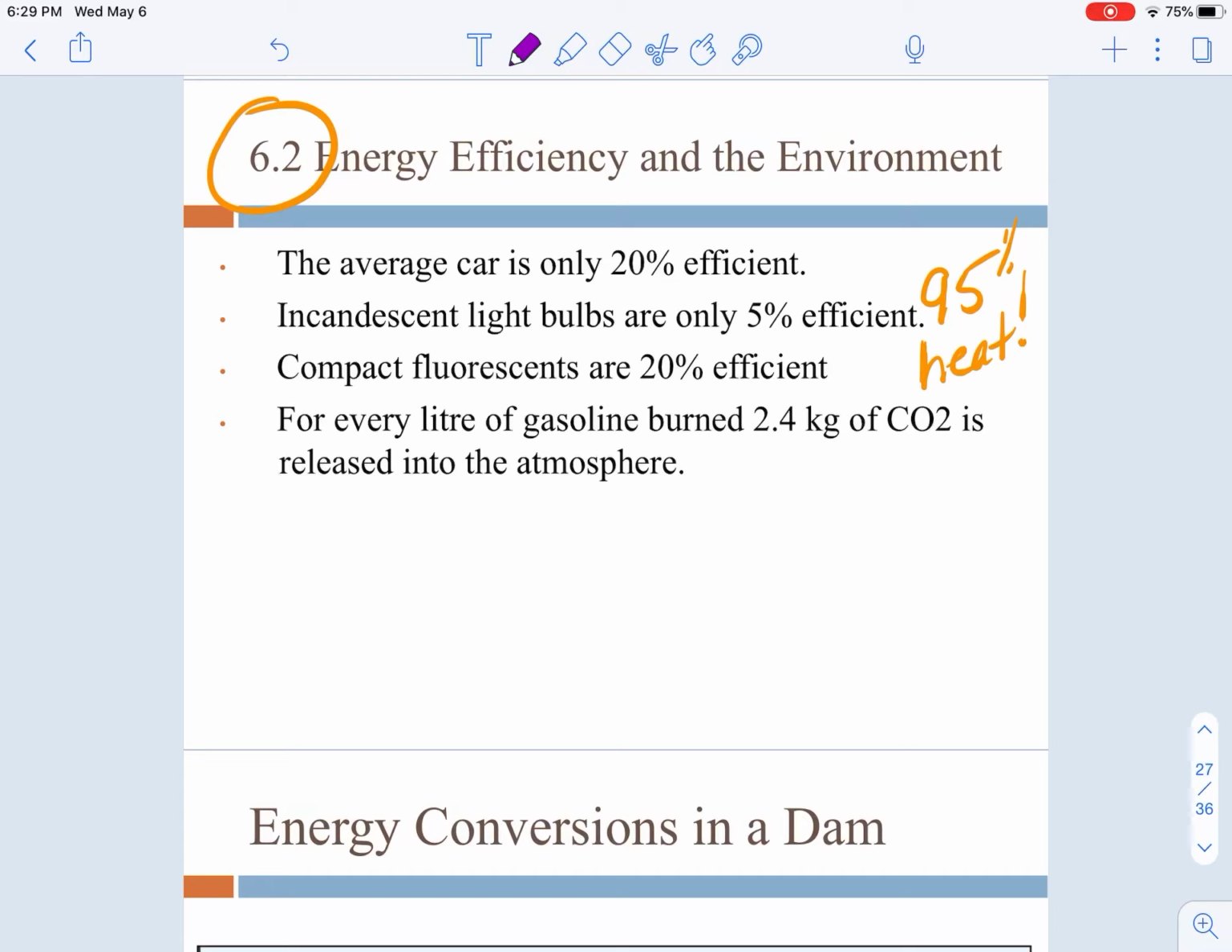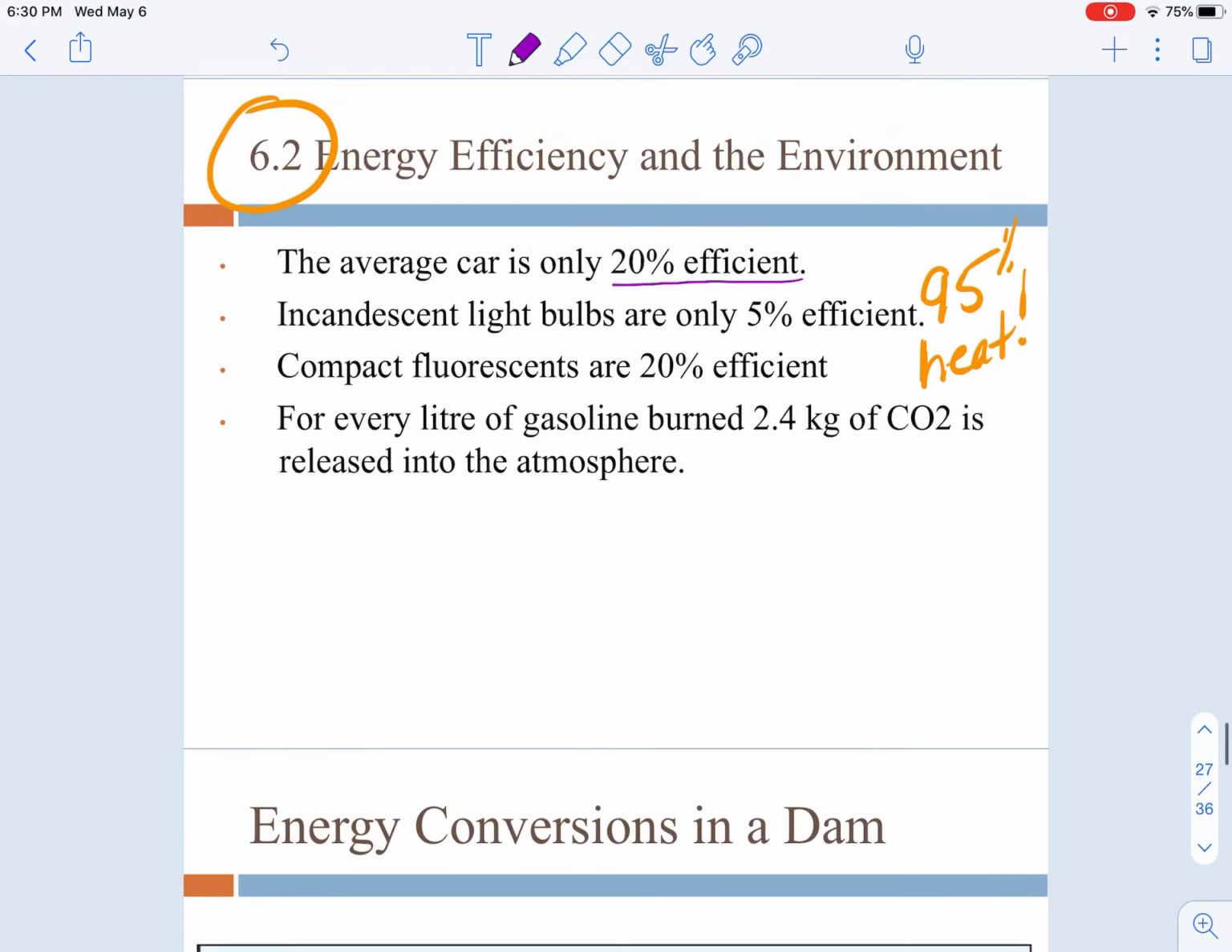For 6.2, just a really quick look at the environment and some of the efficiencies of different sources of energy, and it mentions that the car is about 20% efficient, which is kind of sad that 80% of the money that you spend on gas is not actually getting you anywhere. It is creating heat in your engine. But a light bulb, a regular screw-in incandescent light bulb, is only 5% efficient, so it's mostly 95% heat given off.